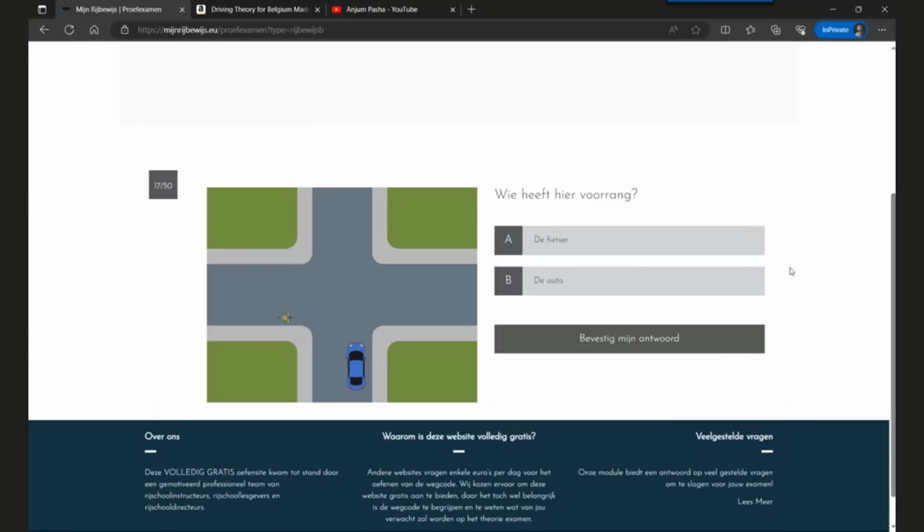Now, question 17, who has priority? Simple, the bicycle or the car? Simple answer is the car. There are no traffic signs, no traffic lights, nothing. So when there are no traffic signs, you must follow the traffic rules, which say priority from the right. The car is on the right side of the bicycle, so the bicycle must give priority to the car. So the car has priority here.